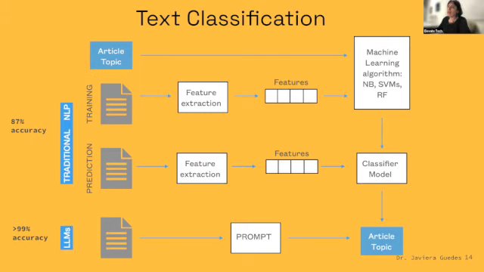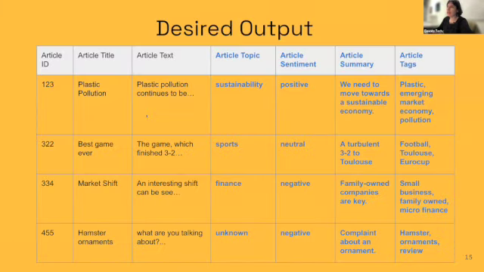What you can do now with LLMs is with 99% accuracy, because these models are so large, you can basically take your text and engineer your prompt in a way that it will just tell you the article topic. So you can say, what is this article about? And this will save you all this time. So this is a nice little application.